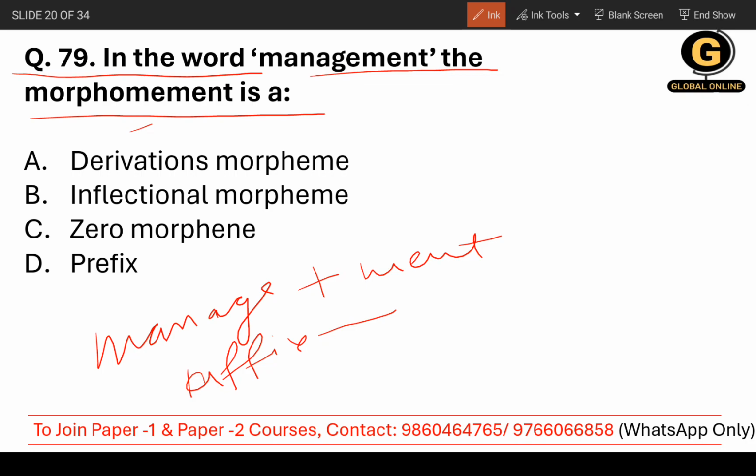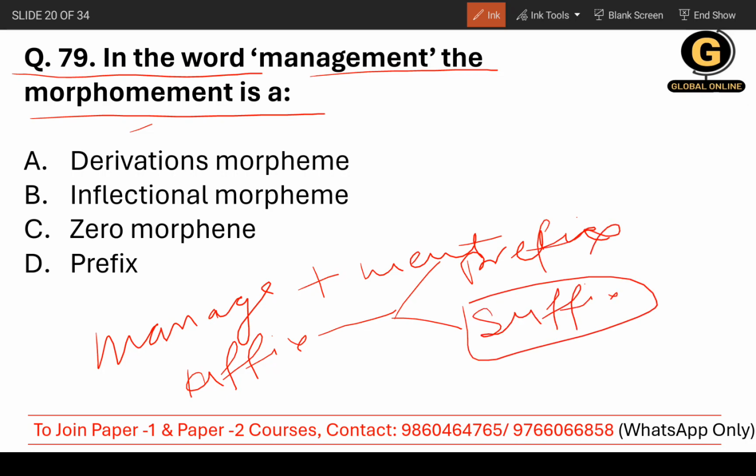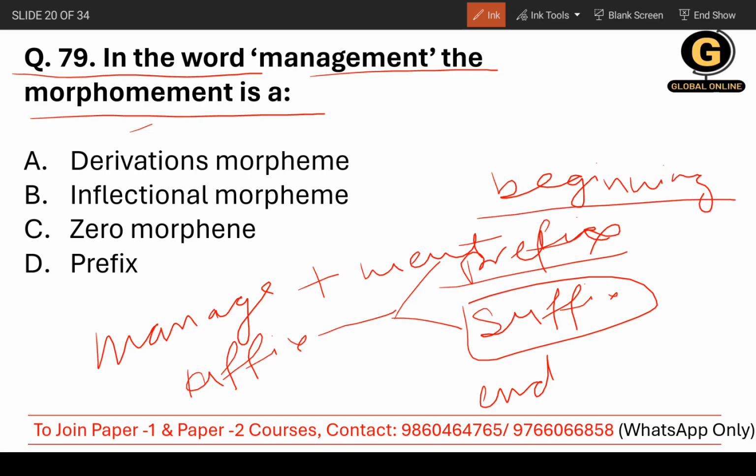Affix stands for prefix or suffix. Suffix talks about the end, and prefix about the beginning. When you add something to a word at the beginning, that is prefix, and when you add something at the end, that is called suffix.